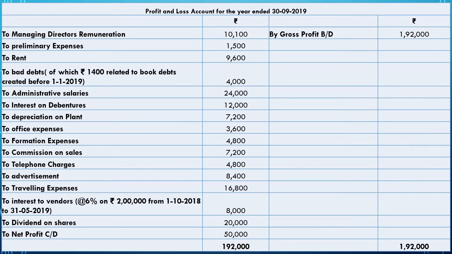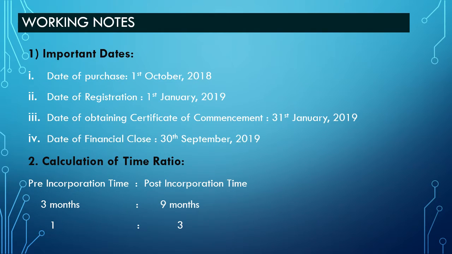Before solving the example, let's solve some working notes. These are some working notes for our calculation purposes. The first working note is important dates. Date of purchase, as given in our example: we have purchased the business on 1st October 2018. Date of incorporation or registration is also given in the example as 1st January 2019. Then date of obtaining certificate of commencement: the company commenced on 31st January 2019.